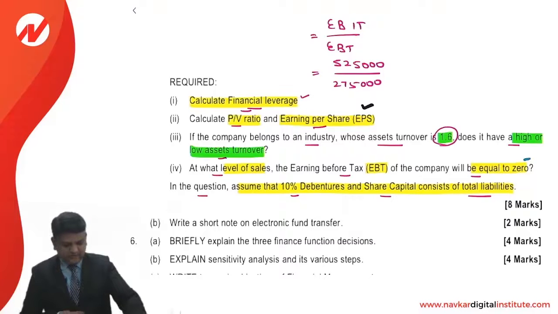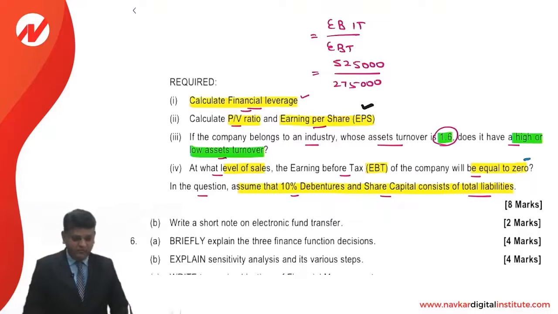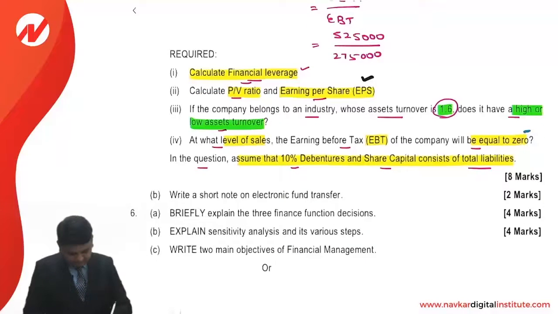So 5,25,000 divided by 2,75,000, the answer is 1.9091, which I feel is absolutely acceptable.